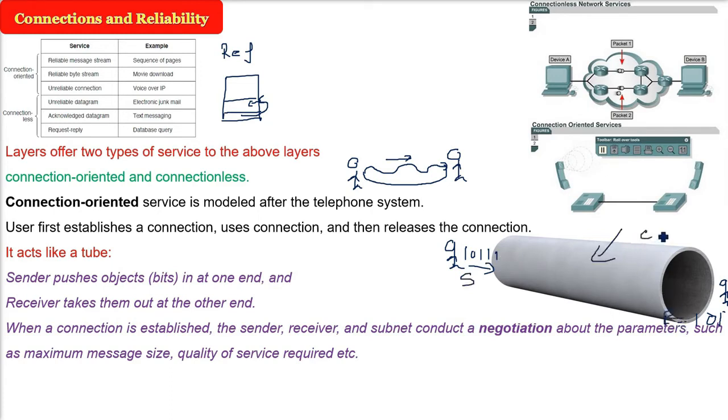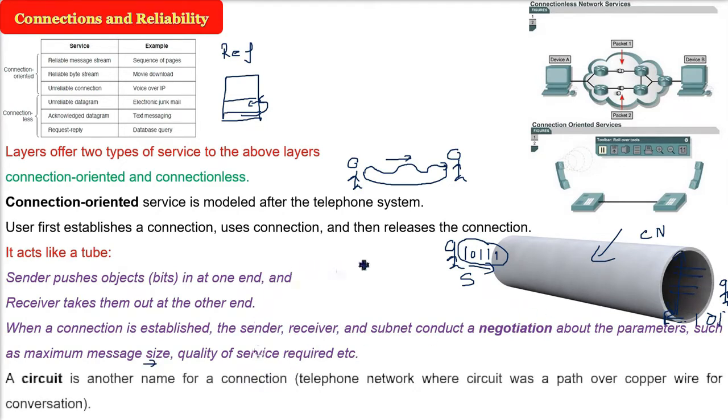That is, what will be the parameters of this communication network when we are sending bits, packets or messages? What will be the maximum message size? What is the quality of service required, that is, the throughput and the bandwidth? You might have experience when calling on a telephone system, sometimes you don't hear, and the other person repeats it. That kind of thing is established first.